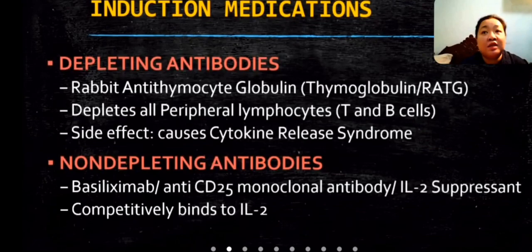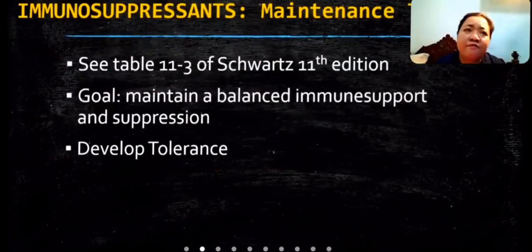Depleting antibodies include rabbit anti-thymocyte globulin or RATG. They deplete all the peripheral lymphocytes, T and B cells. Side effects include cytokine release syndrome. Non-depleting antibodies include basiliximab, an anti-CD25 monoclonal antibody, an IL-2 suppressant. Competitively, they bind to the IL-2 receptor.